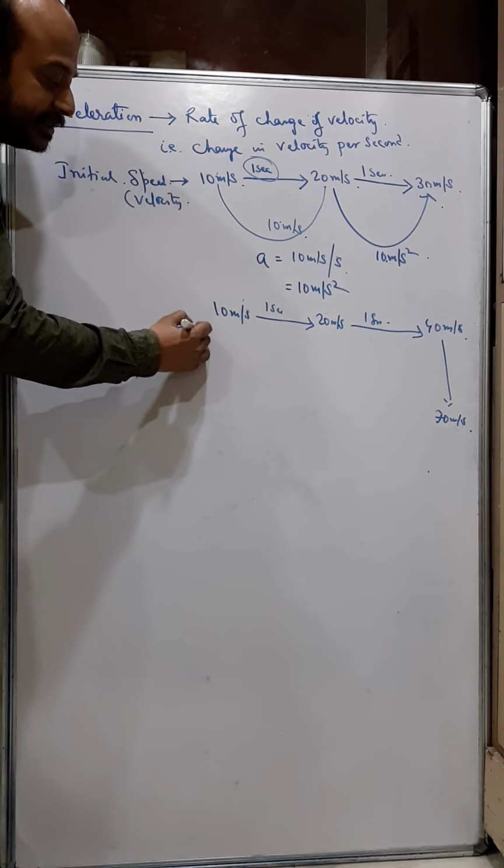But it can also happen that initially the speed of the car is 10 meter per second, after 1 second the velocity becomes 20 meter per second, and after another 1 second now the speed becomes 40 meter per second, and maybe after another 1 second the speed becomes 70 meter per second. Now in this case also the velocity is increasing, but it is not uniform acceleration. Here we can see it is variable acceleration.